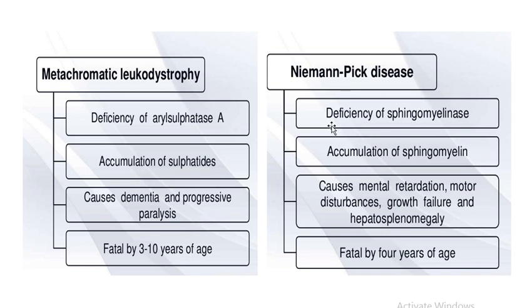In this disease, there is deficiency of sphingomyelinase. So as a result of the deficiency of sphingomyelinase, there is accumulation of sphingomyelin, which causes mental retardation, motor disturbances, growth failure, and hepatosplenomegaly, that is enlargement of liver and spleen. And this disease is also fatal by the age of 4 years.